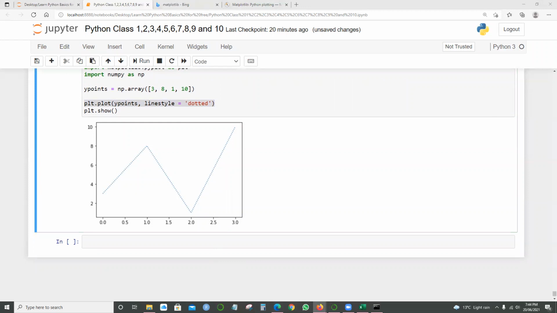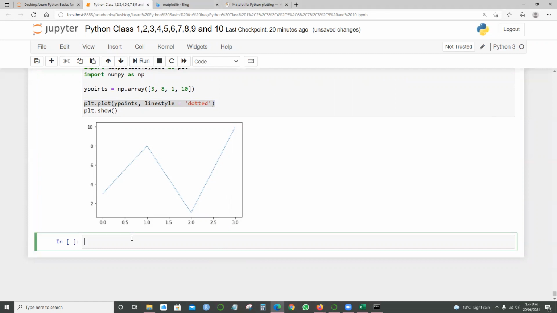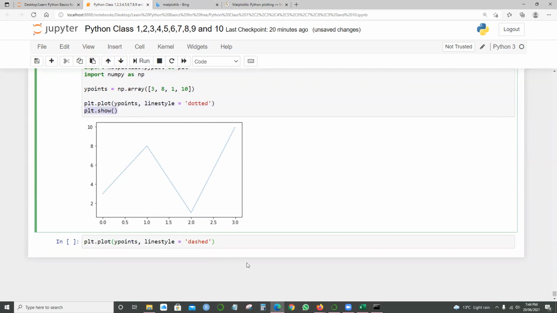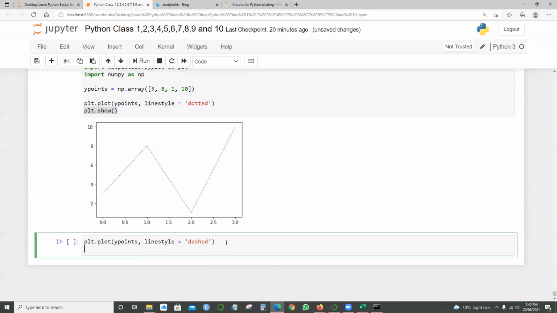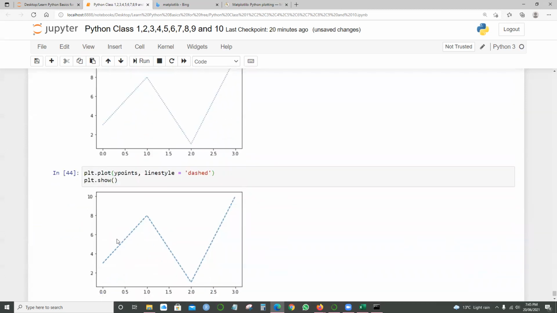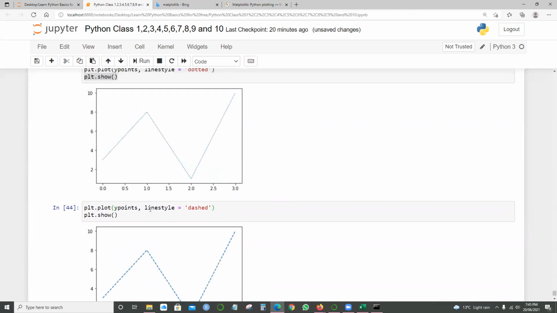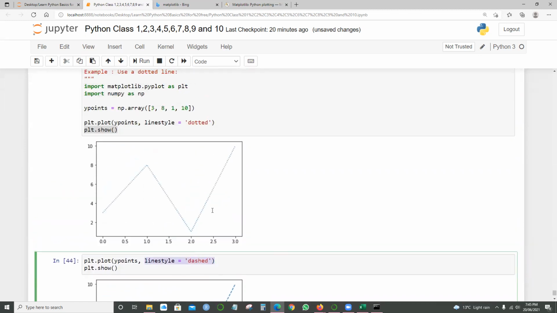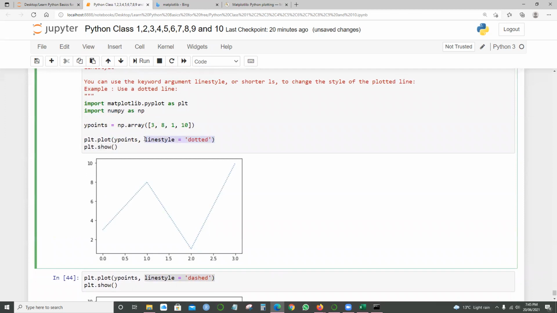If I change this to linestyle equals dashed and say show, and run this one, this time I'll get the dashes instead of the dots. The only difference is that one is linestyle equals dashed, and the other is linestyle equals dotted.